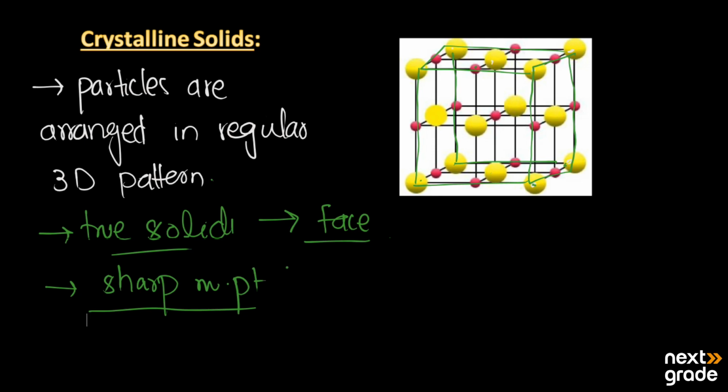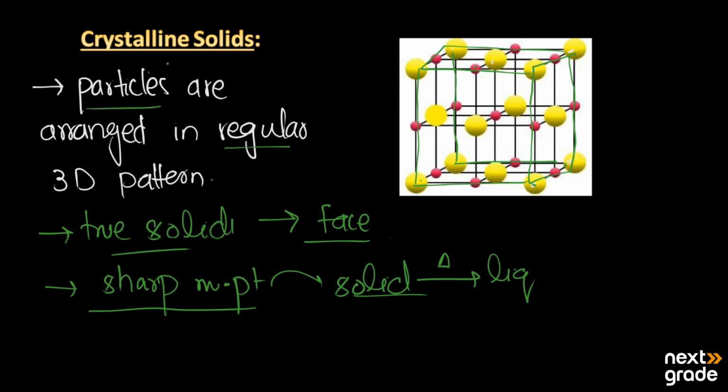Pure crystalline solids do not get soft; rather, they change into liquid at a specific melting point. They have a definite shape and a regular pattern of particles.